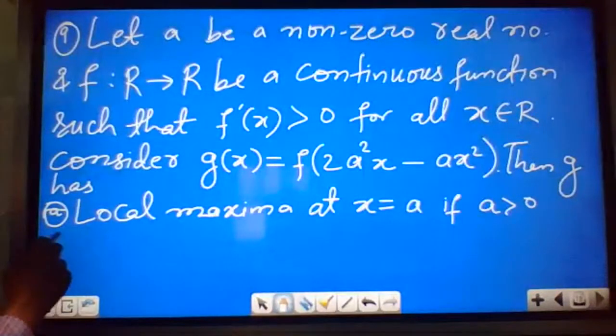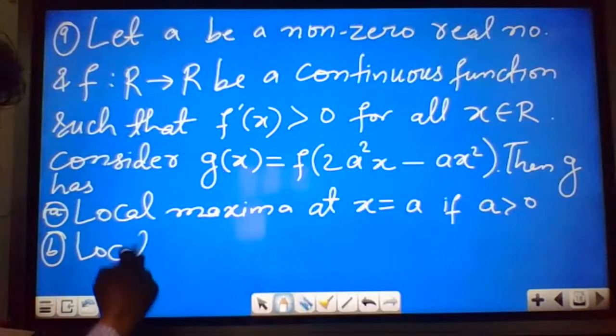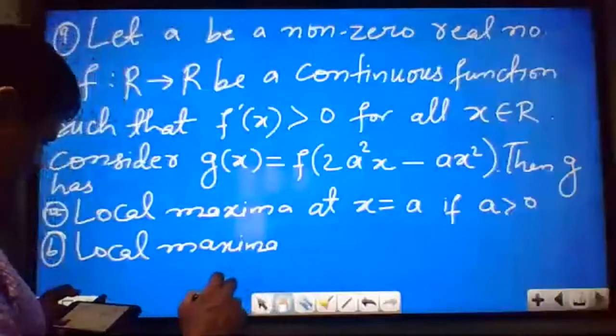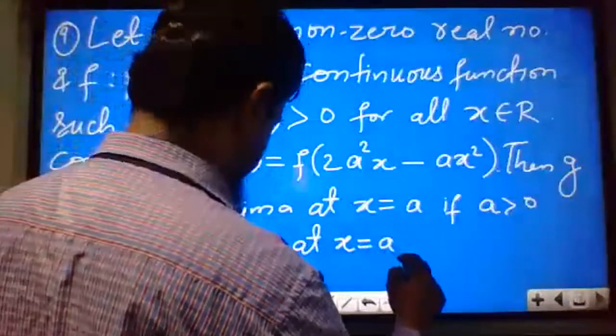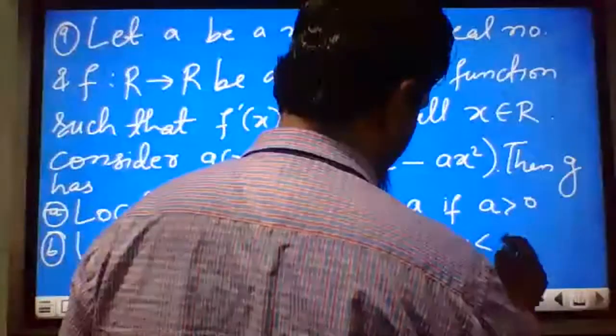Option B: local maxima at x equal to a if a is less than 0.